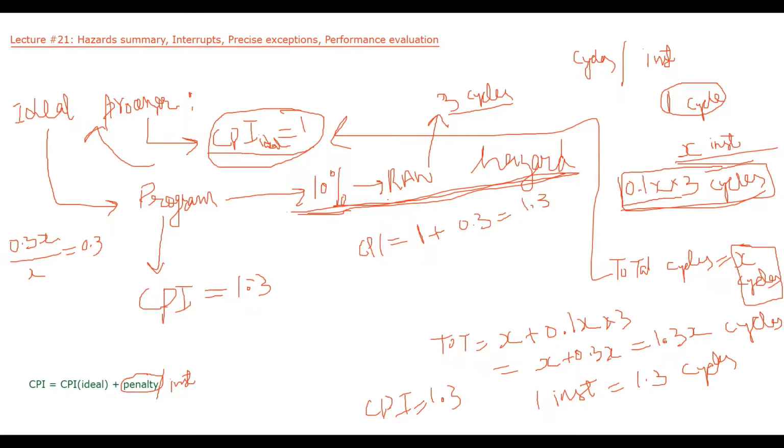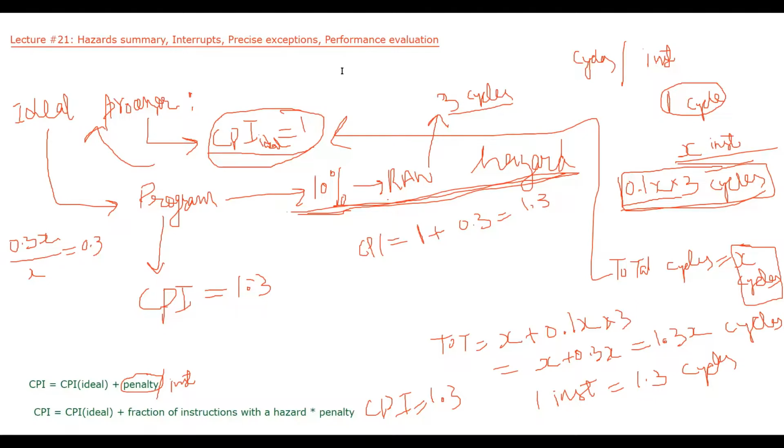Or in other words, the same equation can be written as CPI equals CPI idle plus fraction of instructions with a hazard into penalty. Fraction of instructions with a hazard into penalty.